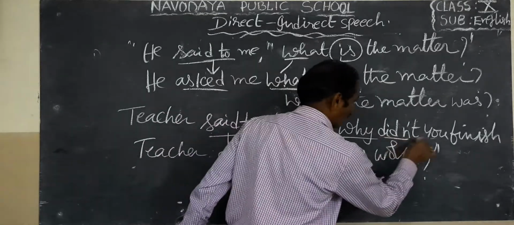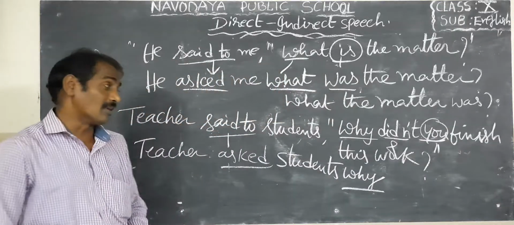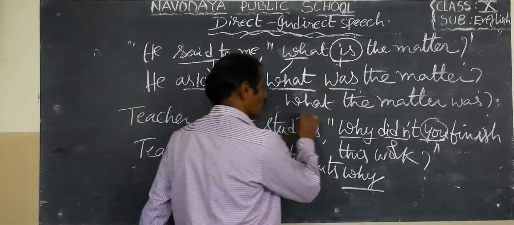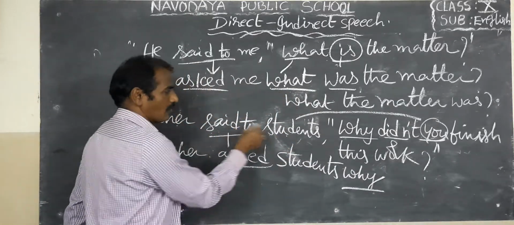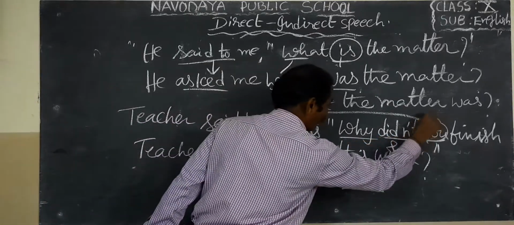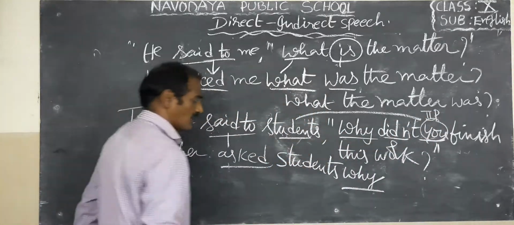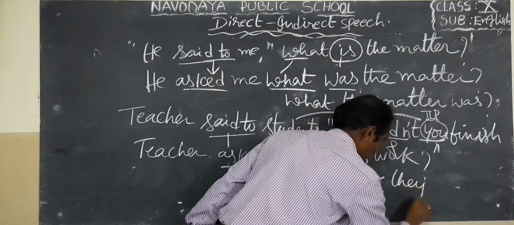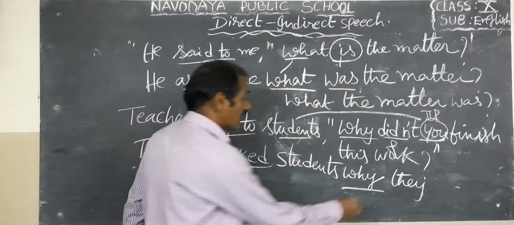So here, didn't you. You means second person. So second person is changed according to the object. Subject, verb, object. So second person is you, so it should be changed into the reporting verb's object. Students means plural. So why they? Why they?